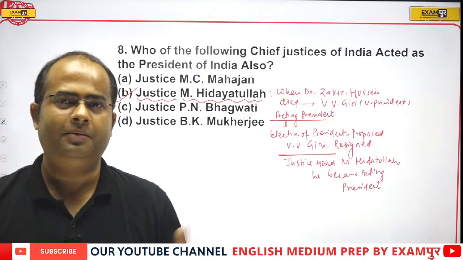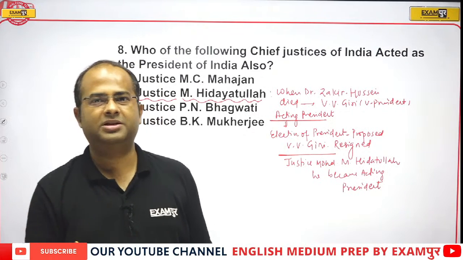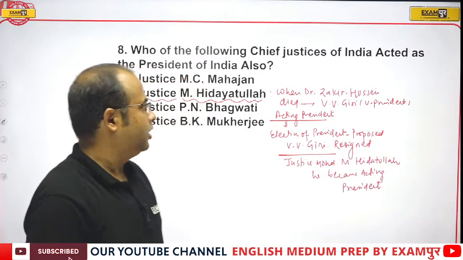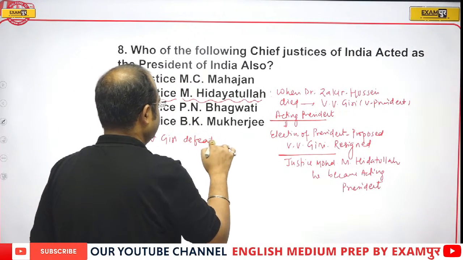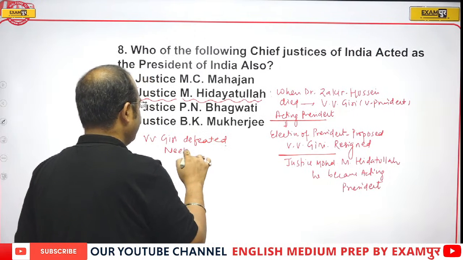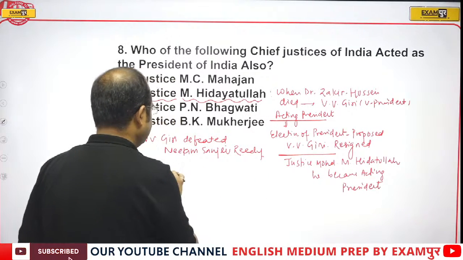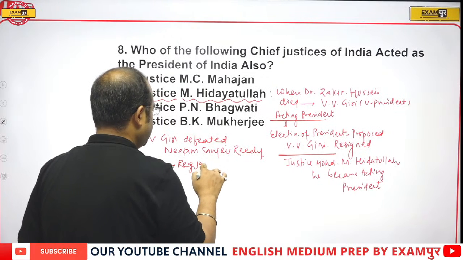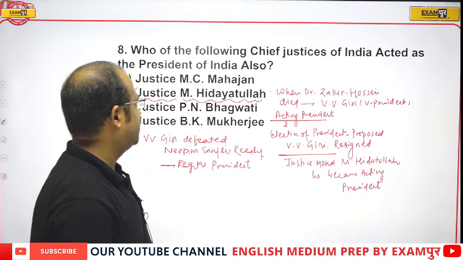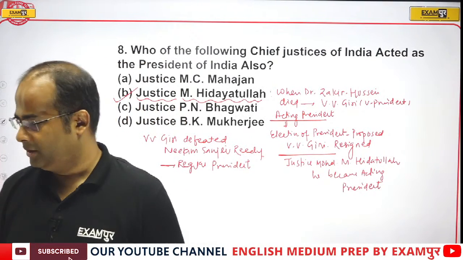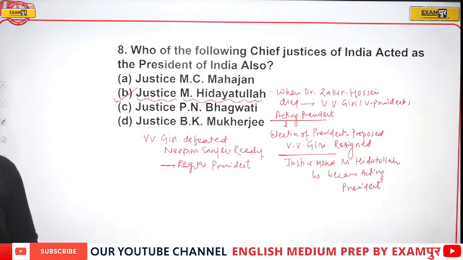Then the election was held, and finally V.V. Giri defeated Neelam Sanjeeva Reddy and became the regular president. So correct answer will be, guys, option B, that is Justice Muhammad M. Hidayatullah. Is that clear to all of you guys? Then do let me know.